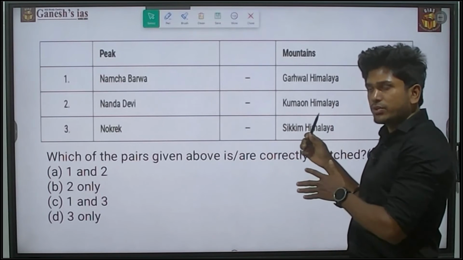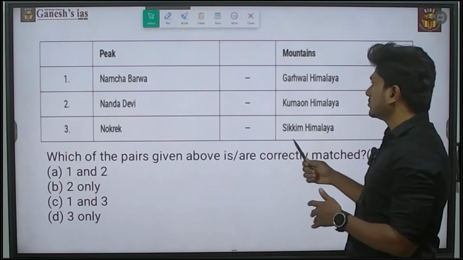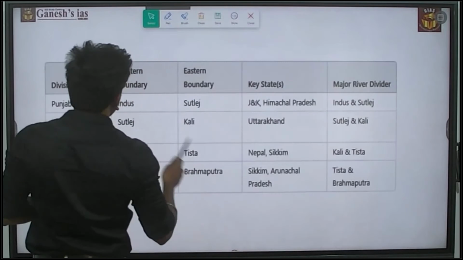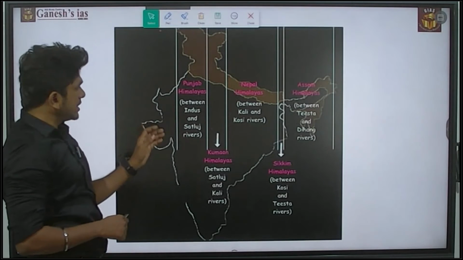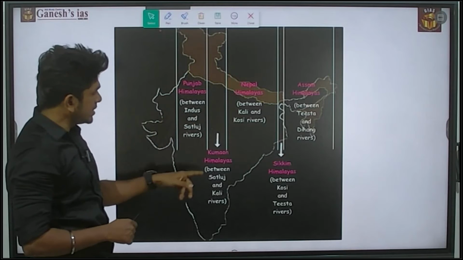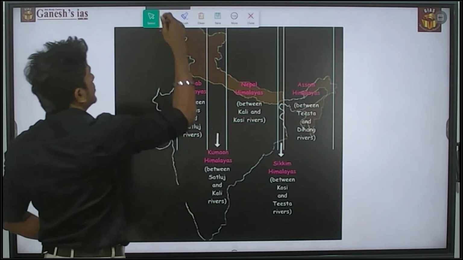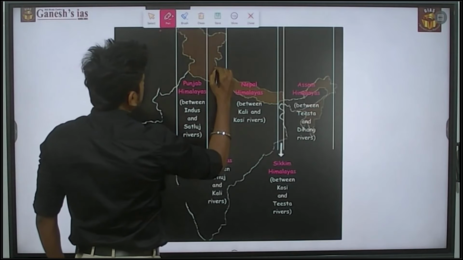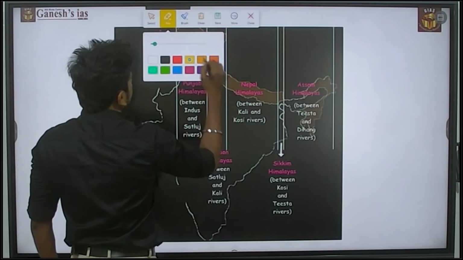Before getting into the question, you have to know about the longitudinal divisions. First, from the Indus to the Satluj, it is called the Punjab Himalaya. Next, from the Satluj to the Kali river, it is called the Kumaon Himalaya. The Kumaon Himalaya itself is divided into two.